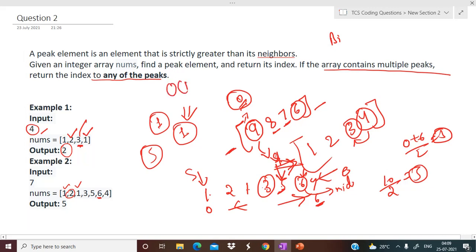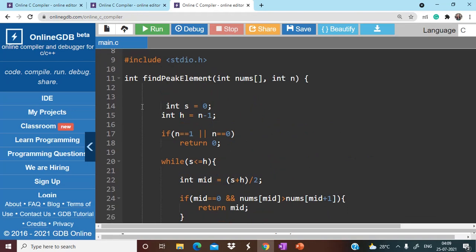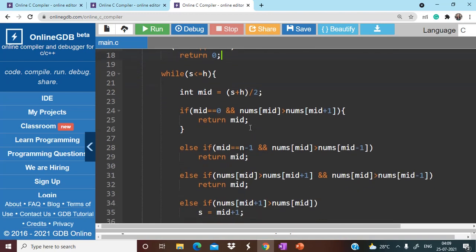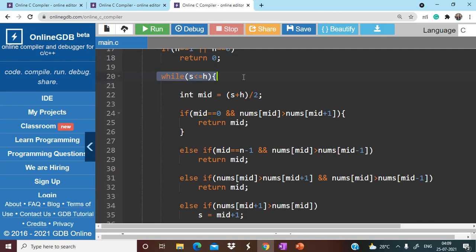For this, the time complexity will be big O of log n. So let's have a look at the code part as well. Here you can see we are taking two pointers, s and h. s has been initialized with 0 and h with n minus 1 index. First of all you have to check if n is equal to 1, simply return 0. Otherwise we are going to use the same binary search approach, continuing in this loop as long as s is less than or equal to h.